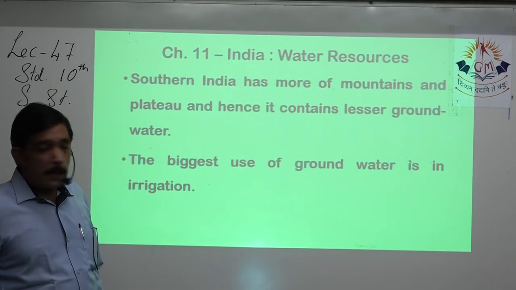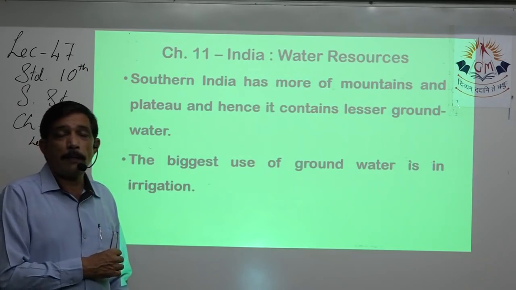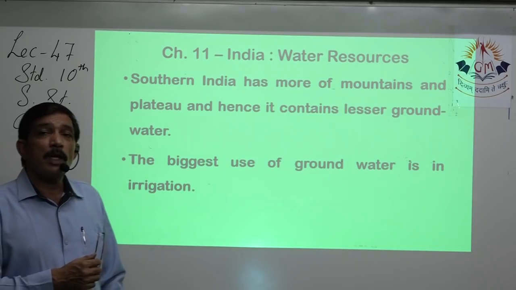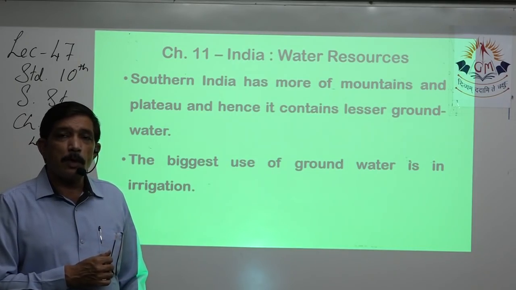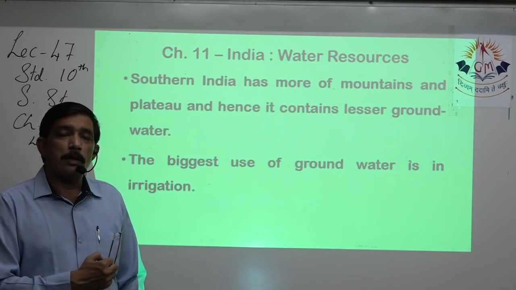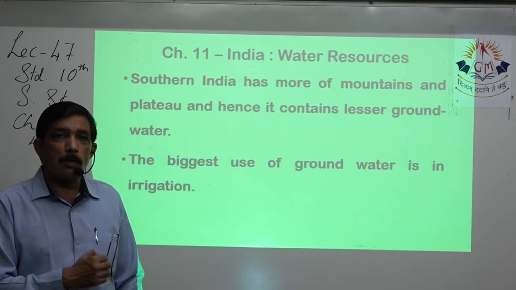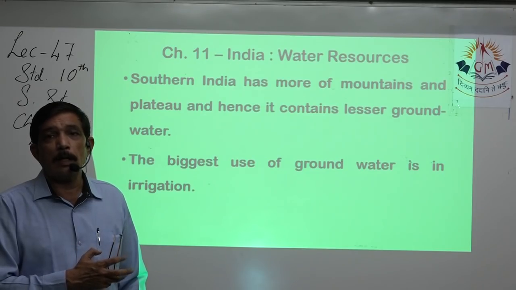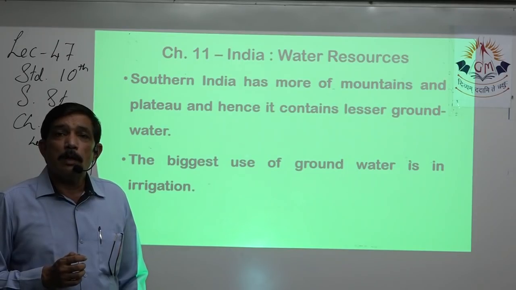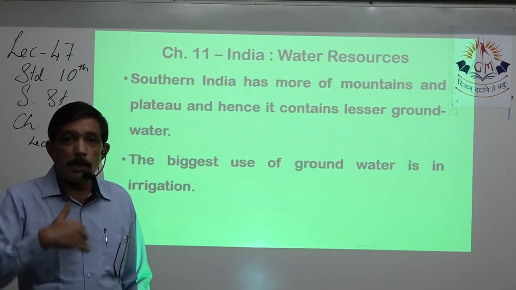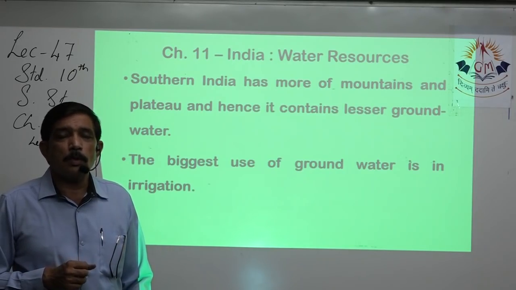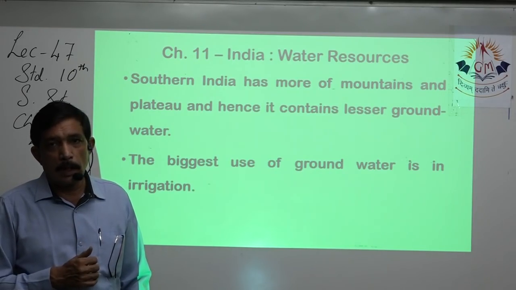Then we learned that mostly in North India, people use wells and tube wells, plus lots of surface water, but mostly wells and tube wells are used, because the seepage in the ground happens quite a lot, and lots of snow-fed rivers originate from the Himalayas and keep the whole area drained. So lots of surface water and underground water can be used.